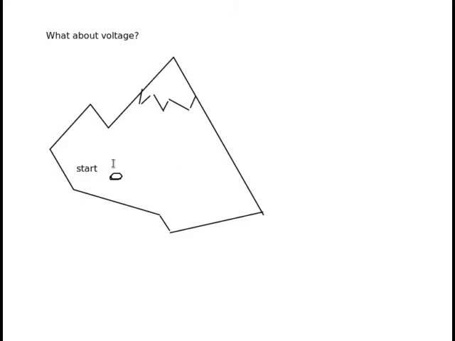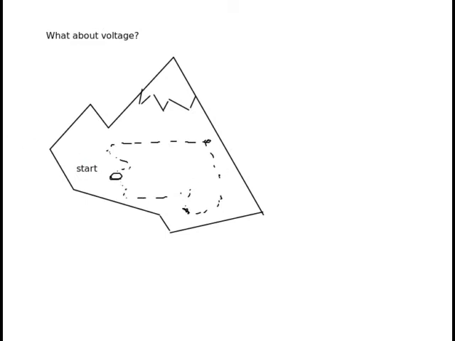Okay, what about voltage? Is there some analogy, some generalization we can use to think? The answer is yes. So this diagram here is a mountain, and the start is where we're going to begin a hike. And bear with me for a minute. So let's start this hike, and we're going to go up this trail, go back to the start.